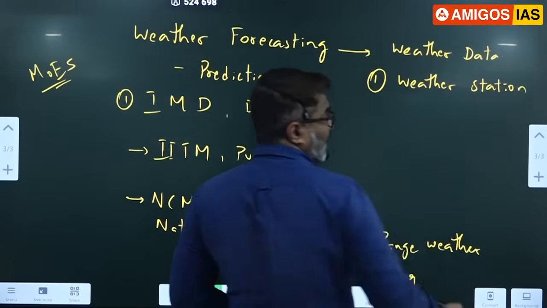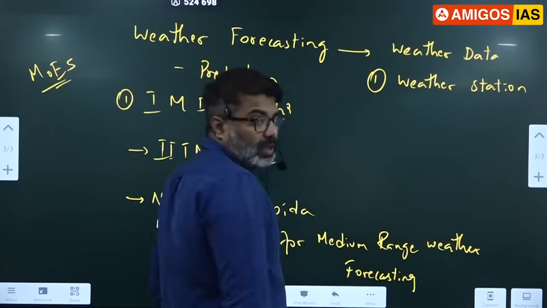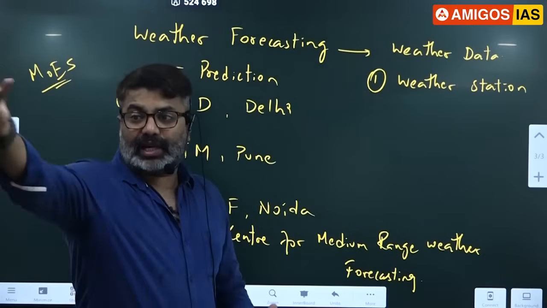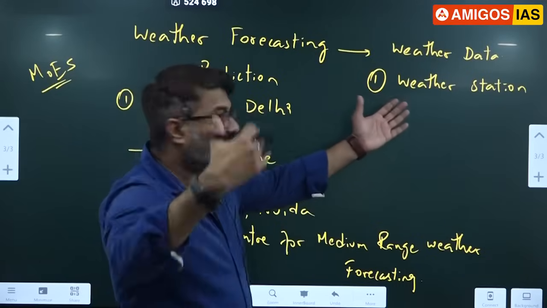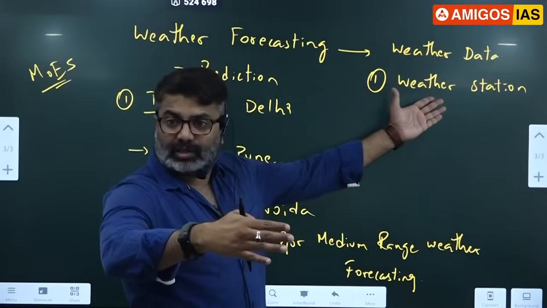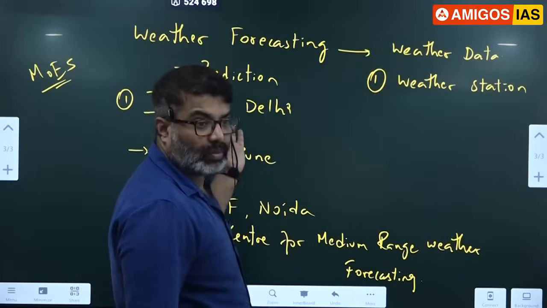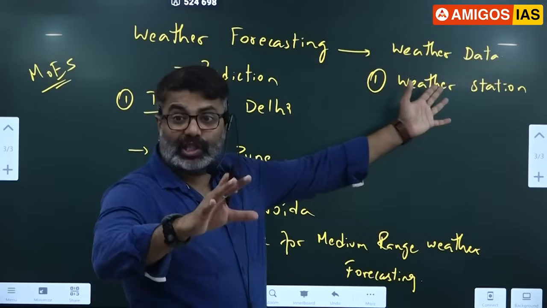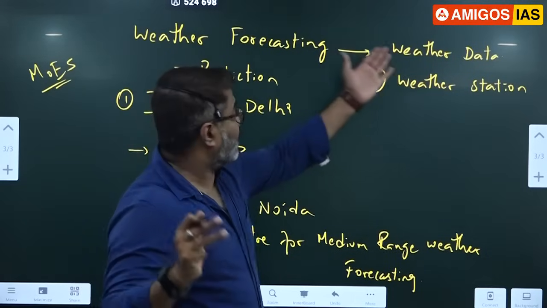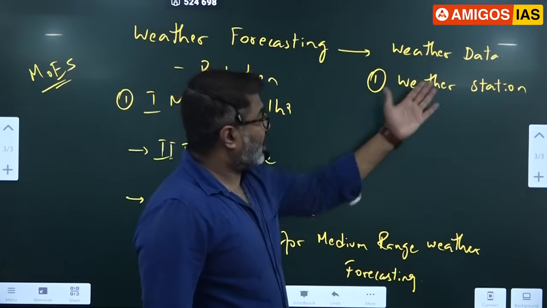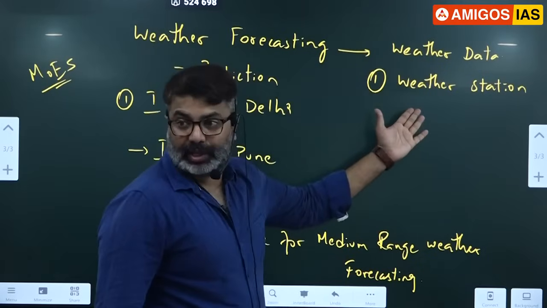These weather stations collect temperature, pressure, humidity, rainfall, clouds, all that data, and send it to IMD for weather forecasting. So weather stations play a very important role in collection of data. Because for prediction, we need data.